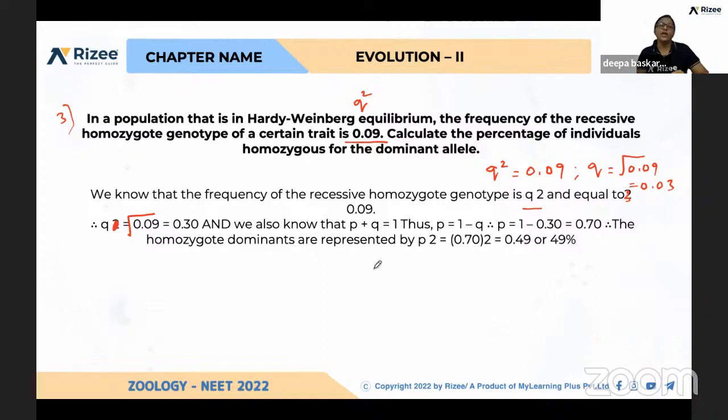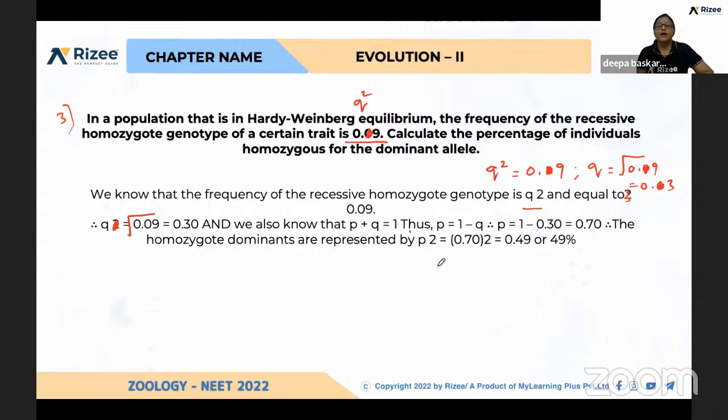We also know that P plus Q is equal to 1. Yeah, this should be 0.9, am I right?